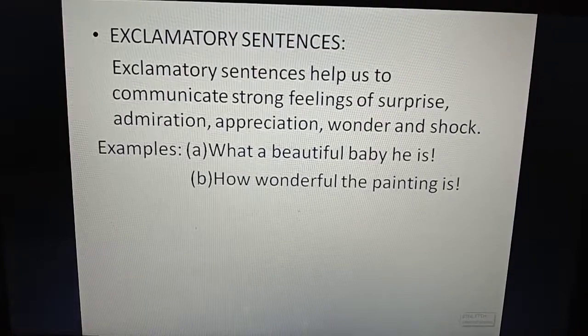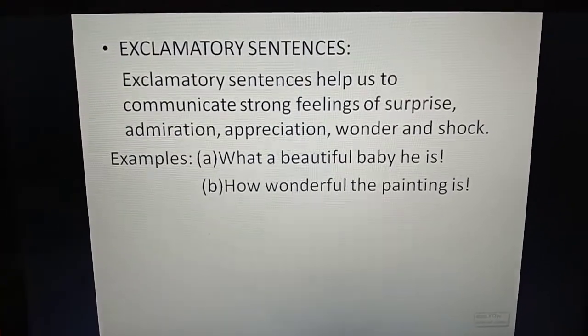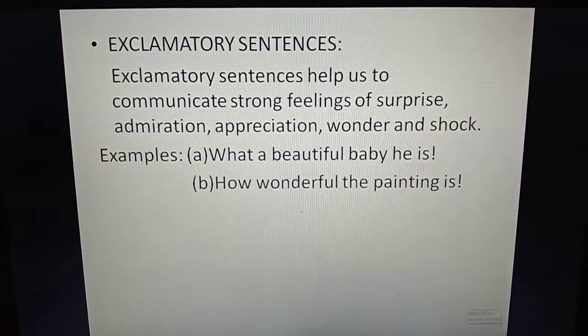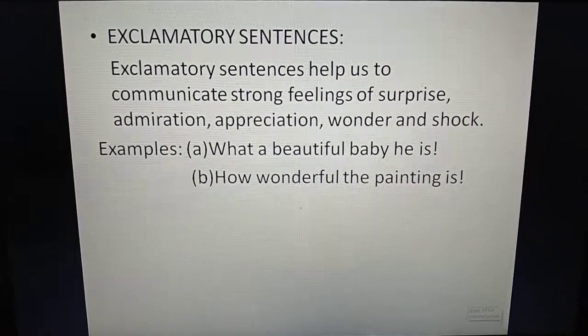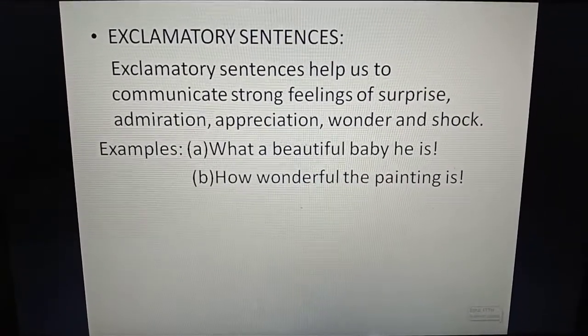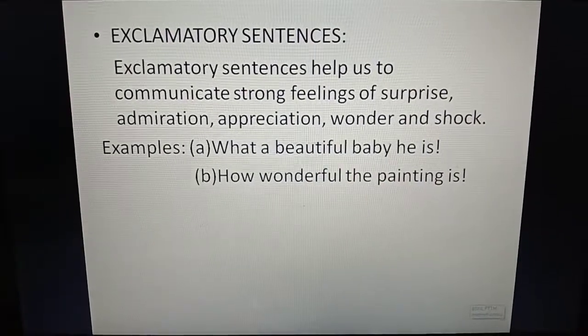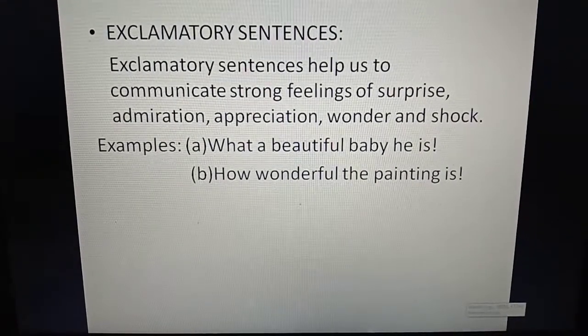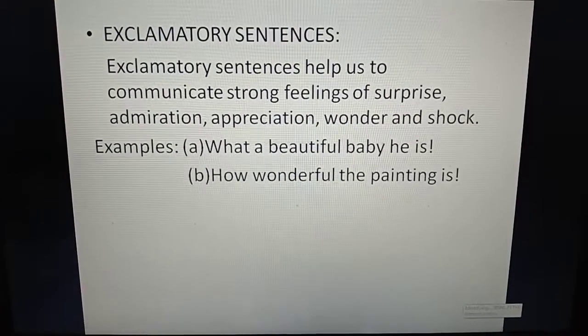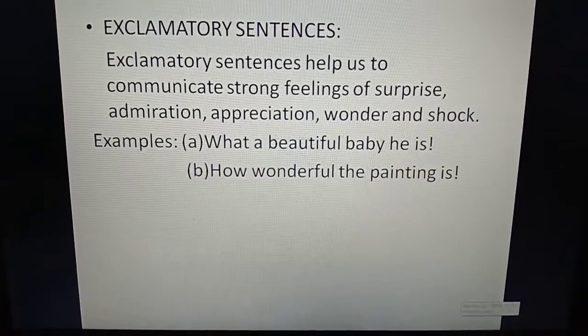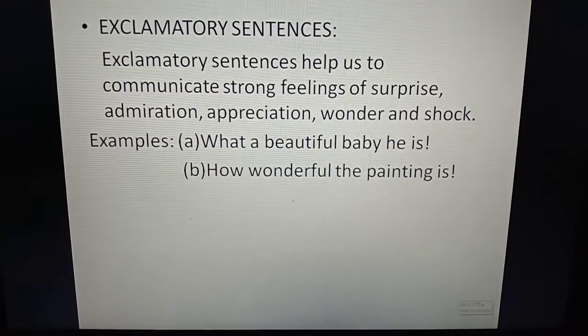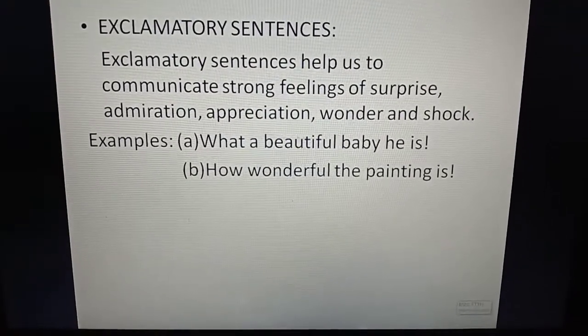An exclamatory sentence always ends with an exclamation mark. For example: What a beautiful baby he is! How wonderful the painting is! What a pleasant surprise it is!